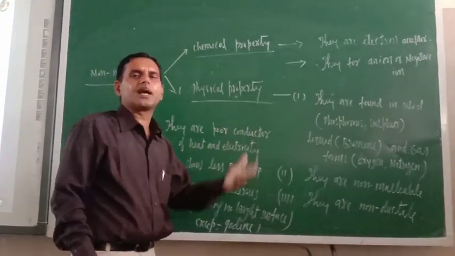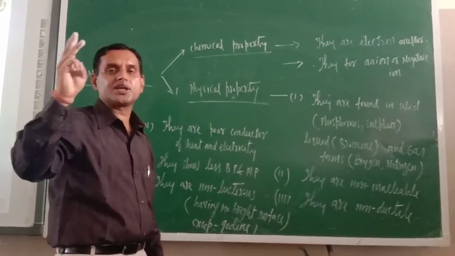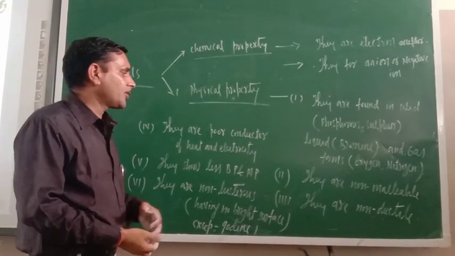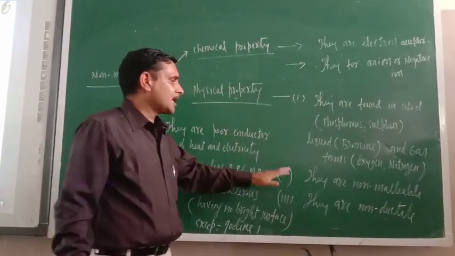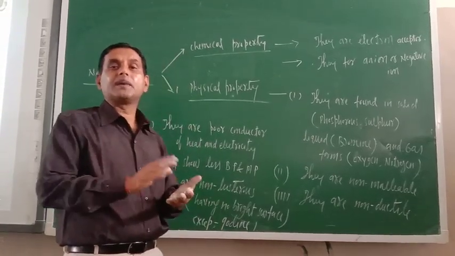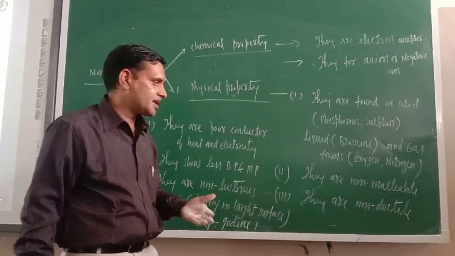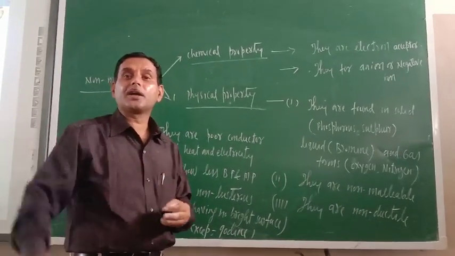There are so many elements which are found as gas. So non-metals are found in all three states: solid, liquid and gas. Next, non-metals are non-malleable, meaning non-metals cannot be hammered into thin sheets. Non-metals are non-ductile, meaning they cannot be drawn into thin wires.